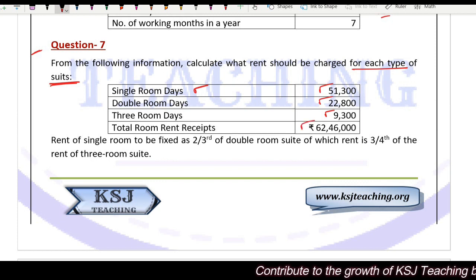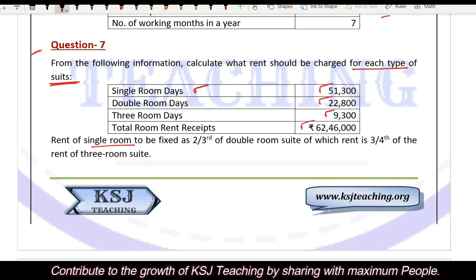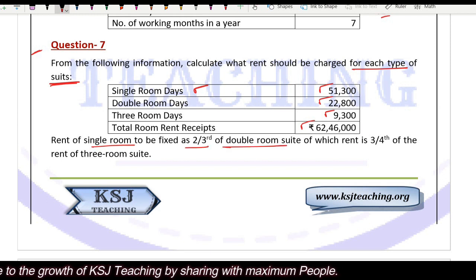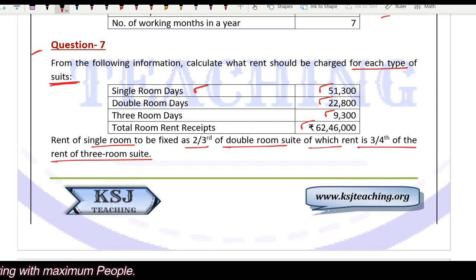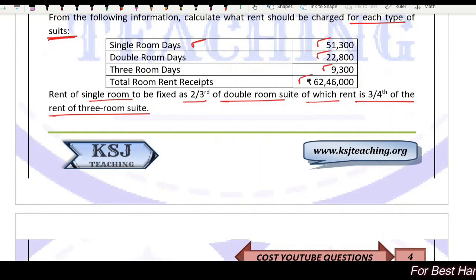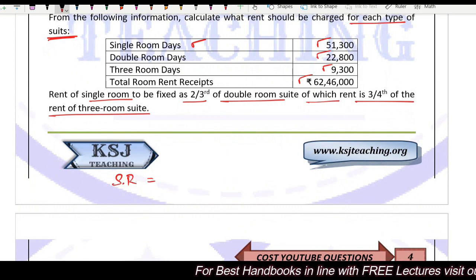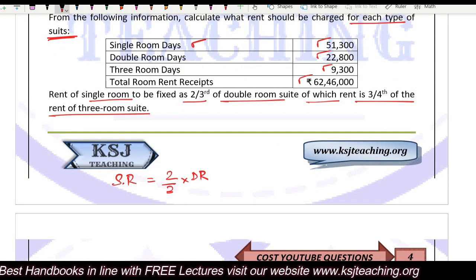The rent of the single room to be fixed as 2/3 of the double room suite, of which the rent is 3/4 of the rent of the 3-room suite. What does he want to say? He says that the rent of the single room is equal to 2/3 the rent of the double room. Right?